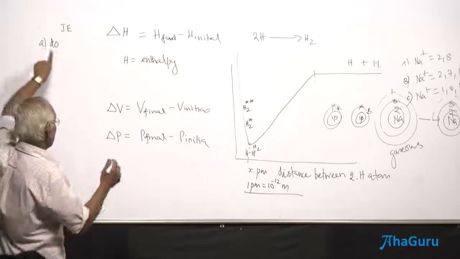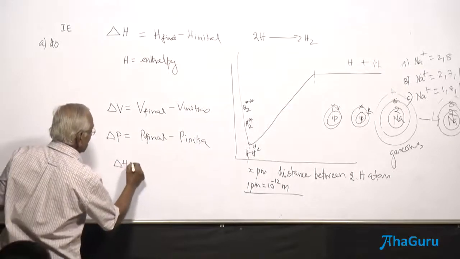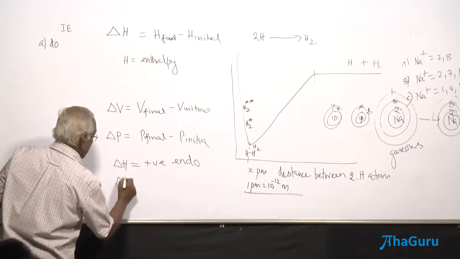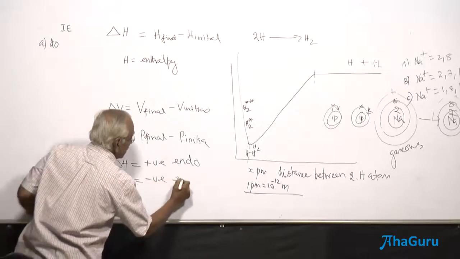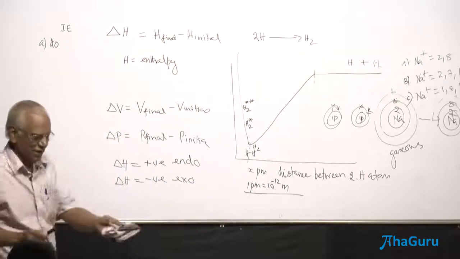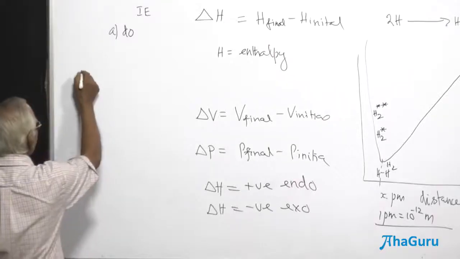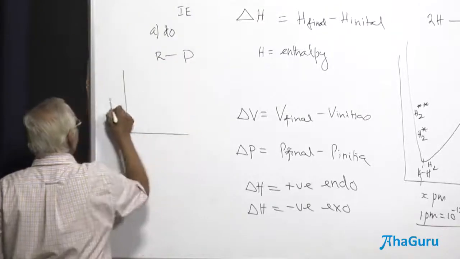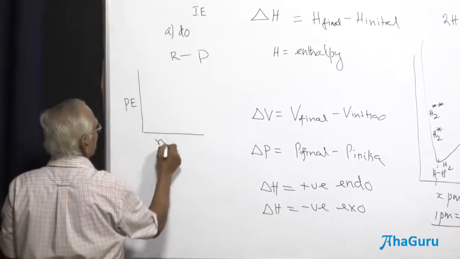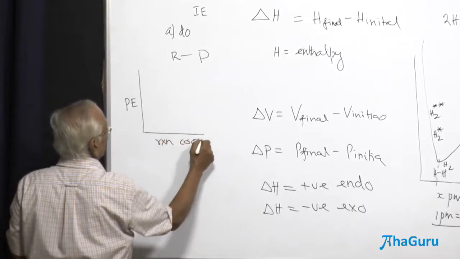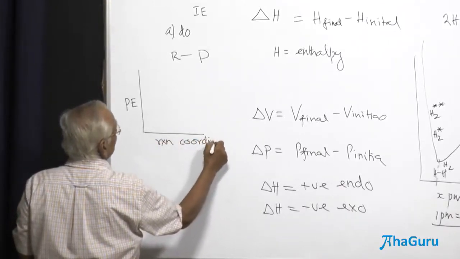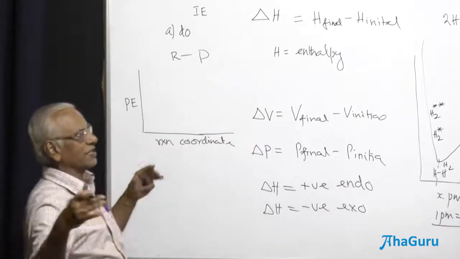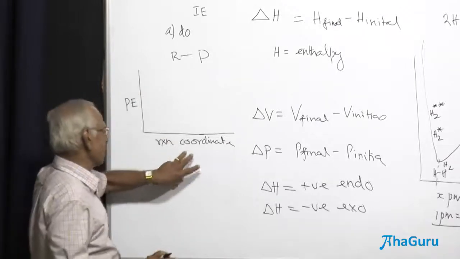If delta H is positive, it's an endothermic process. If delta H is negative, it is an exothermic reaction. We draw the potential energy diagram for an exothermic and an endothermic process, for the reactant forming the product. We write the potential energy and the reaction coordinate. At what coordinate, x-axis or y-axis, does the reaction take place? We will come back, I will explain this a little more.